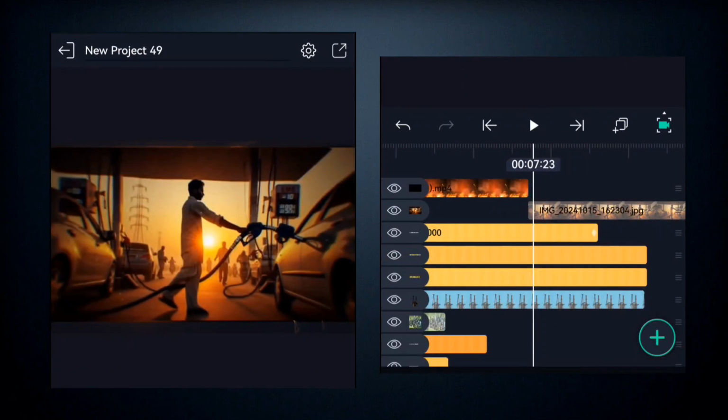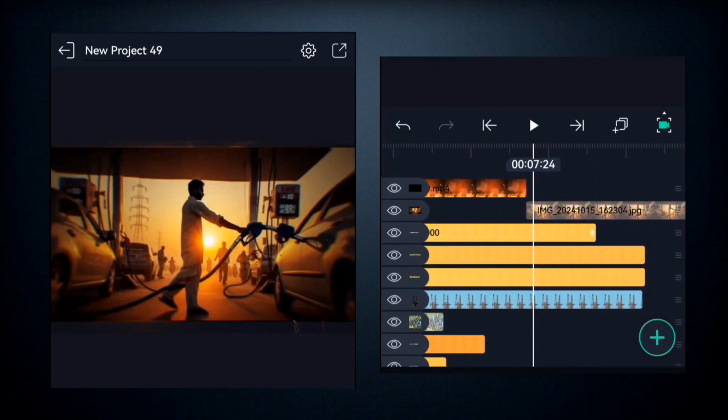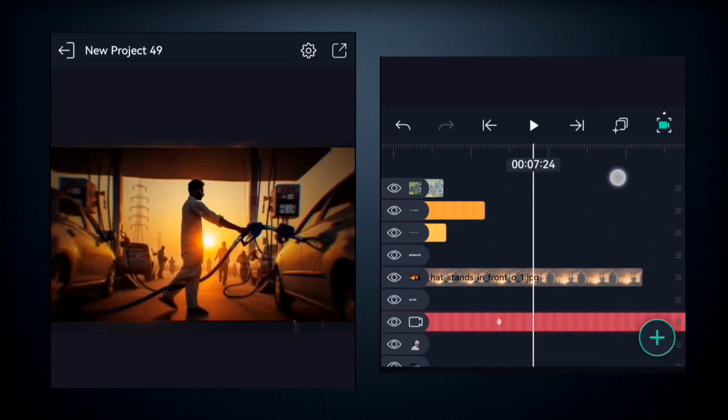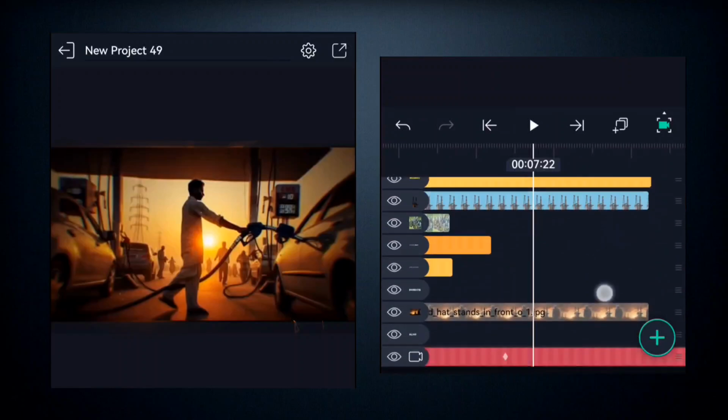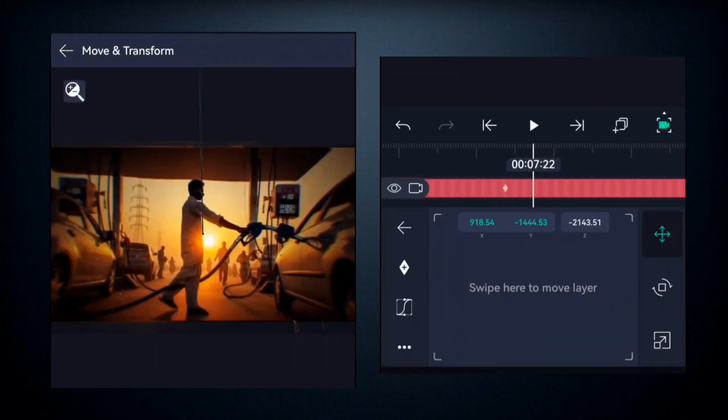All right, so next we're going to come here to add some animations to this particular background. We'll come here to the camera, and you're going to come here to move and transform, and you're going to use the Z-axis. You put a keyframe here and put another keyframe right here.